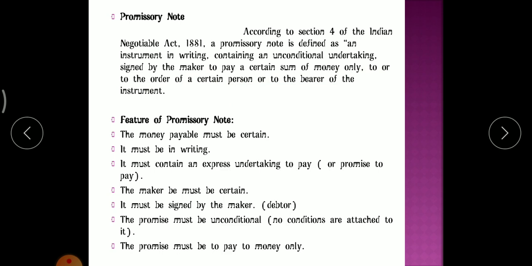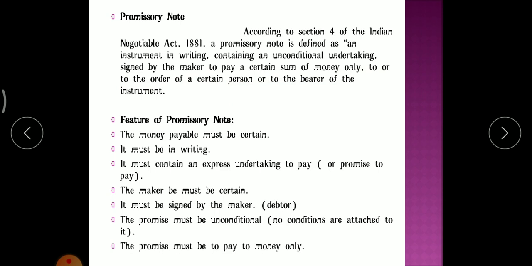A promissory note is an instrument in writing containing an unconditional undertaking, signed by the maker, to pay a certain sum of money to, or to the order of, a certain person or to the bearer of the instrument. It is the same as a bill of exchange. Here also the instrument should be in writing. It should contain an unconditional undertaking signed by the maker to pay a certain sum of money to a certain person. Clear? The features will be exactly the same.